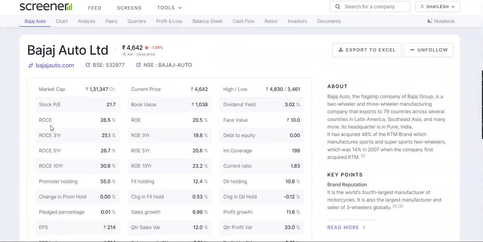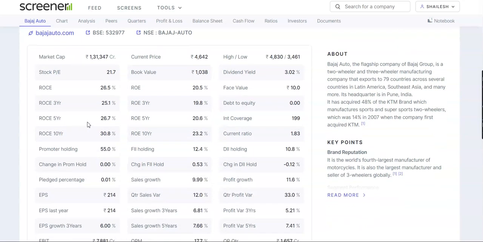Now, if we look into the return on capital employed, how exactly the management is making use of the money that is there in their hand, ROCE for this year is 26.5, average ROCE for 3 years is 25.1, average ROCE for 5 years is 26.7, and average ROCE for 10 years is 30.8.